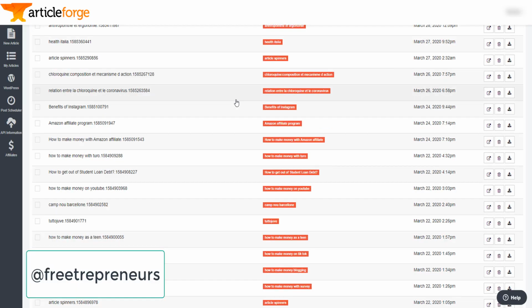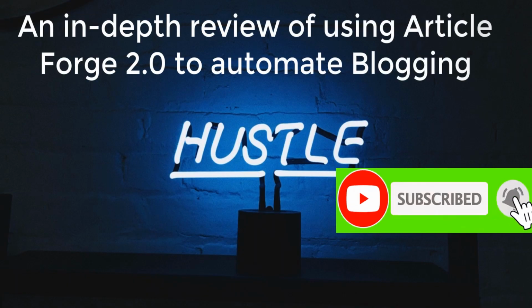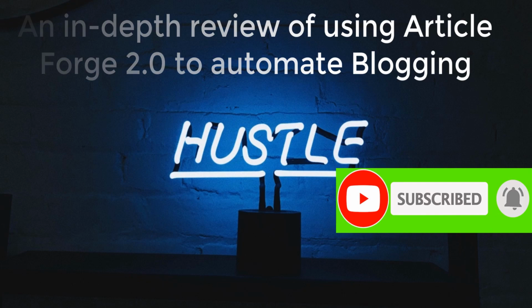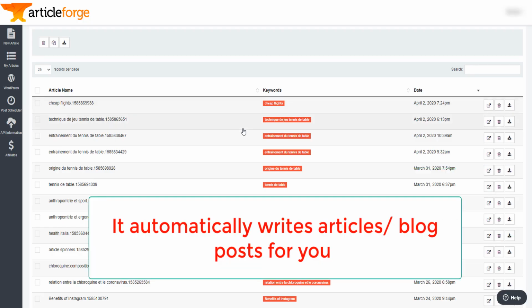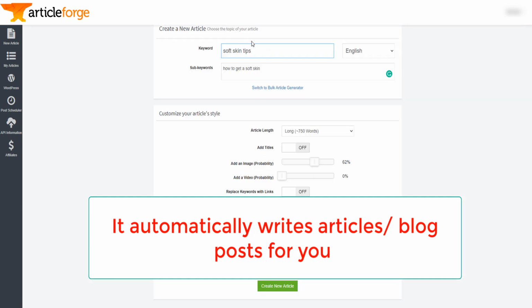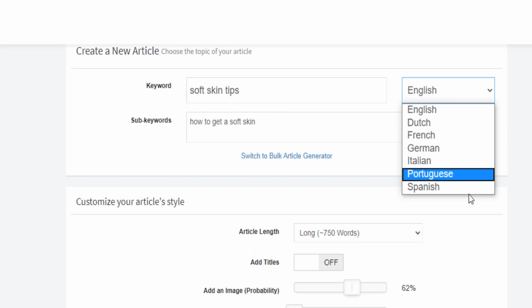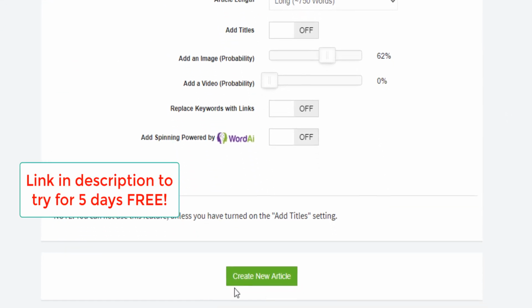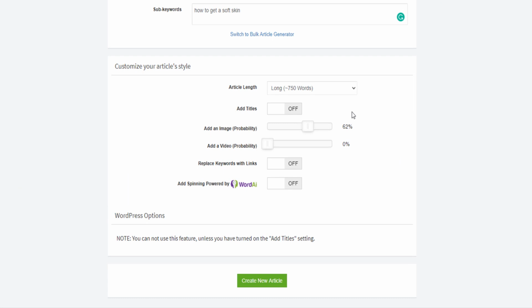Today's video is about Article Forge 2.0, an in-depth video about this article writer. It is an article writer, meaning that it writes articles for you. You just have to specify a keyword and maybe a sub-keyword and the language and a few parameters, and you click on create new article and it will create a blog article for you.